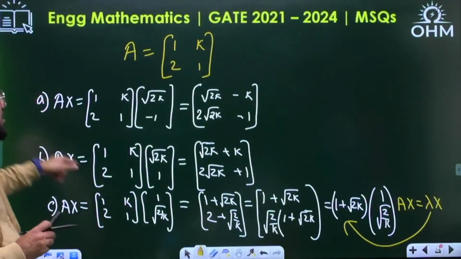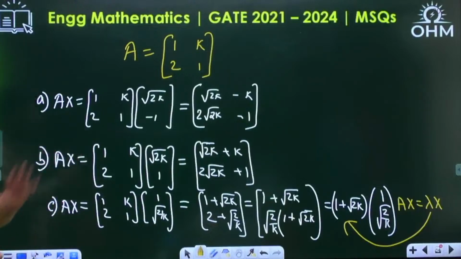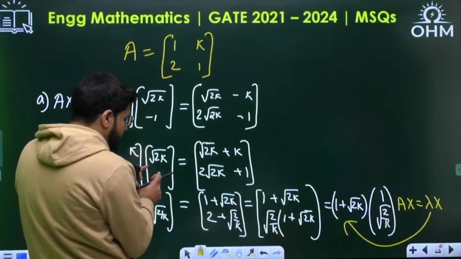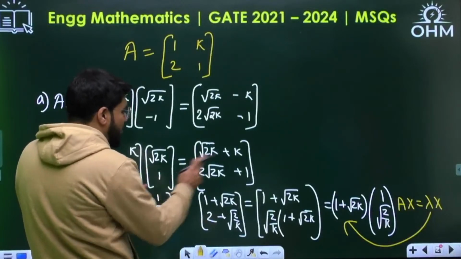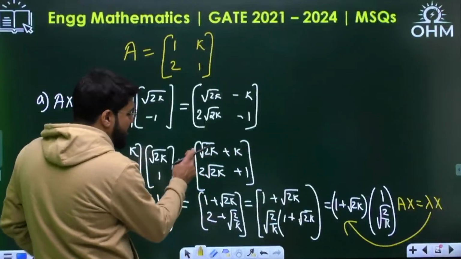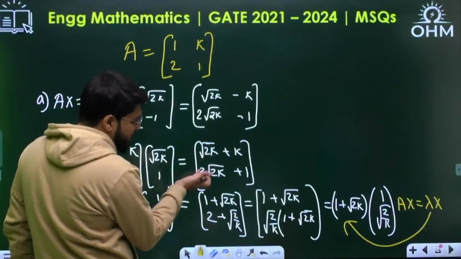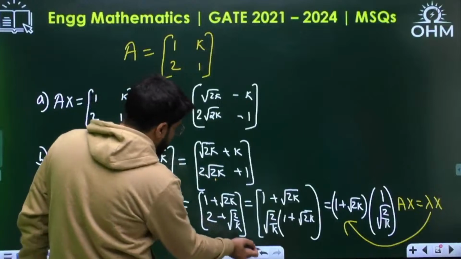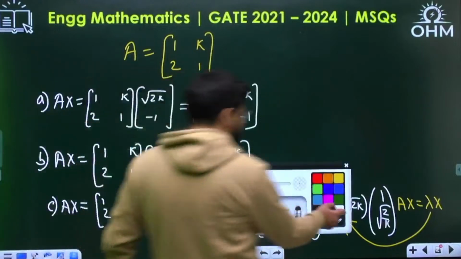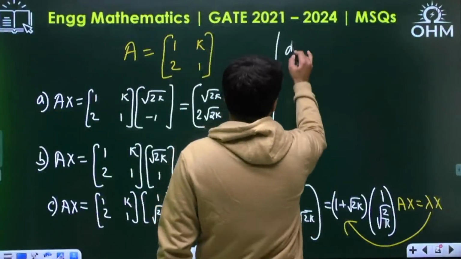Can you do it for option number A or B, both or any of them? That's what I'm telling. If you have to make one here, suppose if you want one here, if you take k common from here, so here root over 2 by k will come, which is not going to match up here anyways. But C option matches it. Let me try for D option then. So at least C is correct.